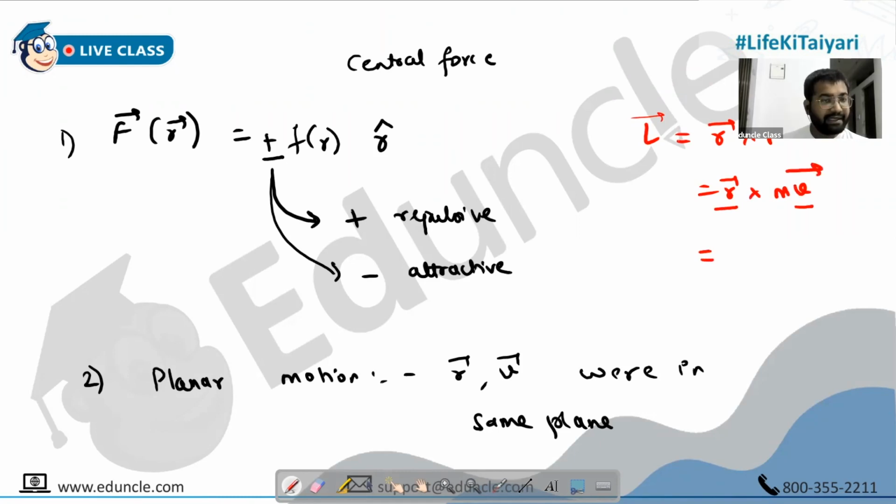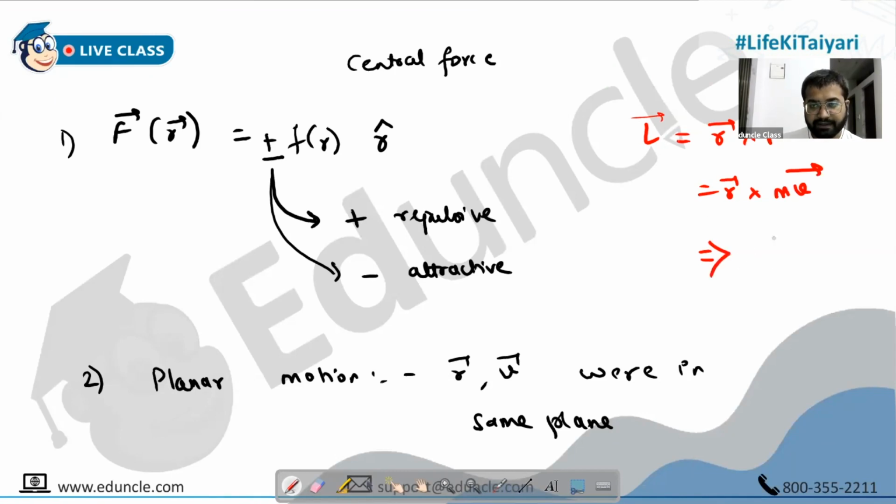Since R and V, the plane is fixed, so the cross product of it, the perpendicular direction to the plane, will also be fixed, and the L vector will also have the same perpendicular direction. So the direction of the L vector also remains constant.